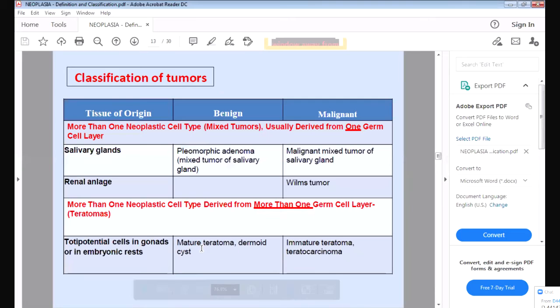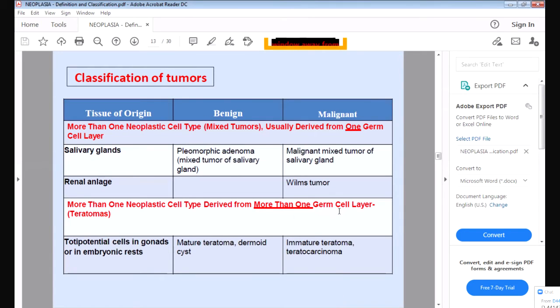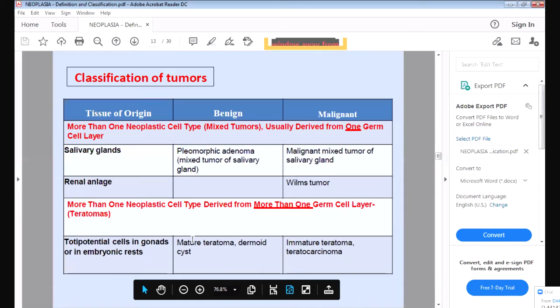And finally, we have the teratoma. Teratoma develops from the germ cell. What is a germ cell? Germ cells are primitive cells. When the baby is developing in the mother's womb, there are germ cells which give rise to different tissues of the body. The tumor arising from the germ cells is the teratoma. We will study it afterwards, but you can remember that the tumor arising from the germ cell is the teratoma, and we will see the teratoma afterwards.